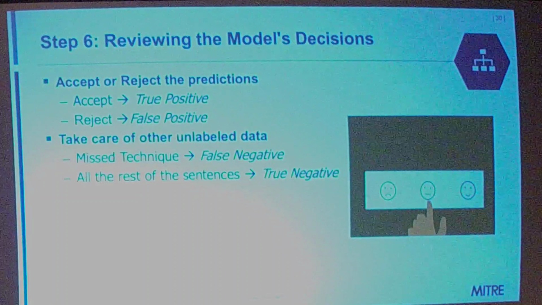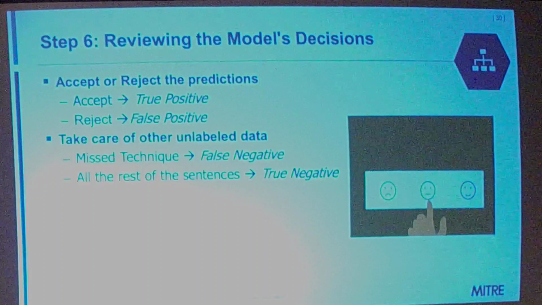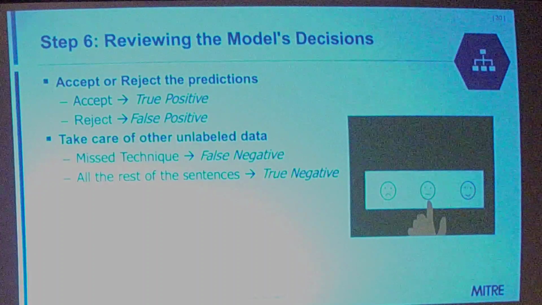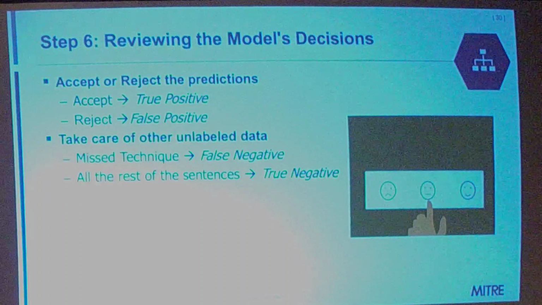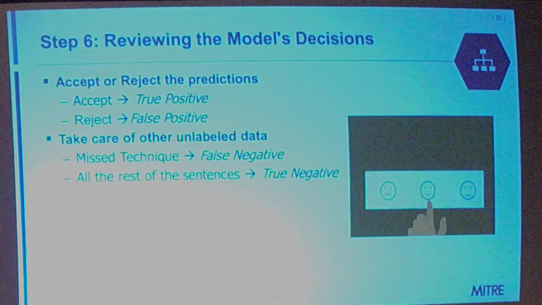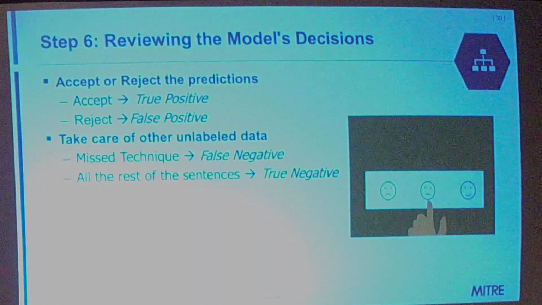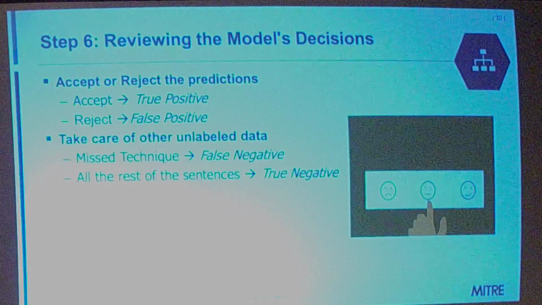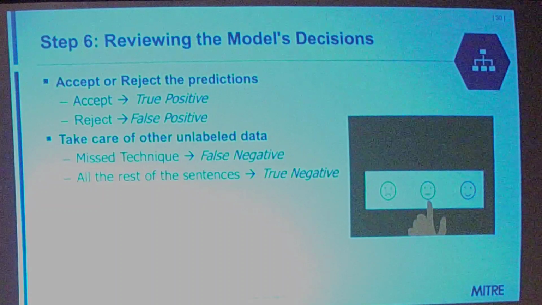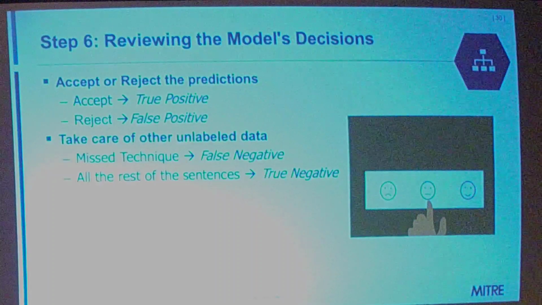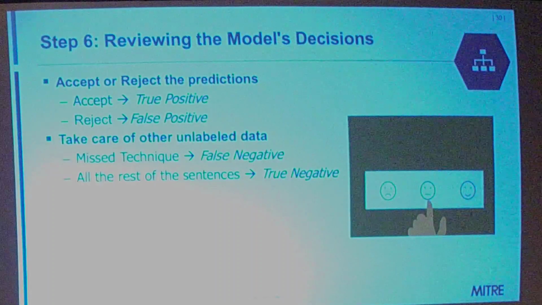After you repeat that process for every technique that was found, you can go through and take care of the rest of the unlabeled data. This is going to be any techniques that you see that may have gotten missed. If you want to add that in, we have an easy way to do that as well, and those will get tracked as a false negative. And then everything else from the report that doesn't have a sentence or technique for it just gets labeled as a true negative. We can use those to rebuild our negative class for our models again.